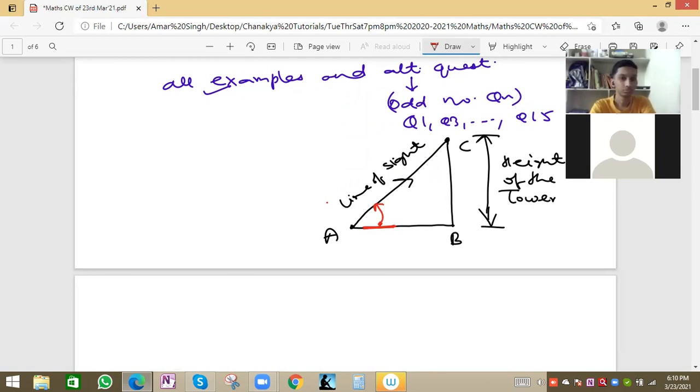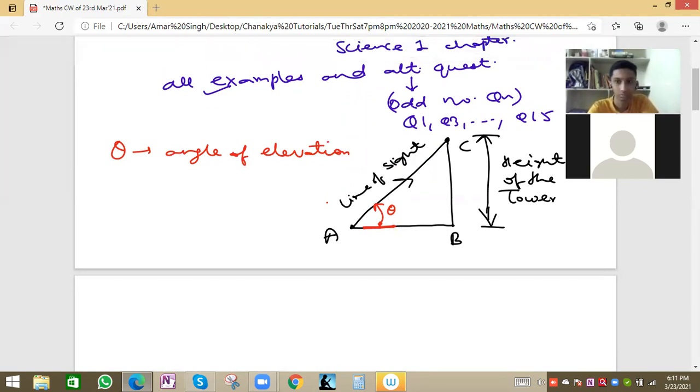Always we have to take it in the anti-clockwise direction. Suppose this is theta. So theta is the angle of elevation. And what will be AB?